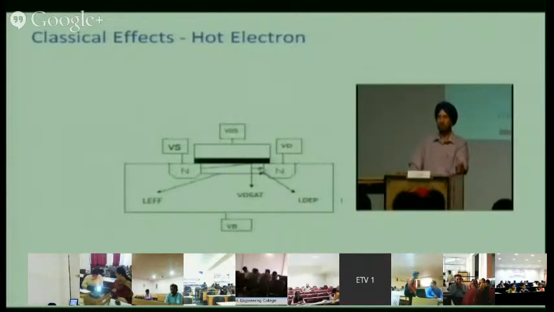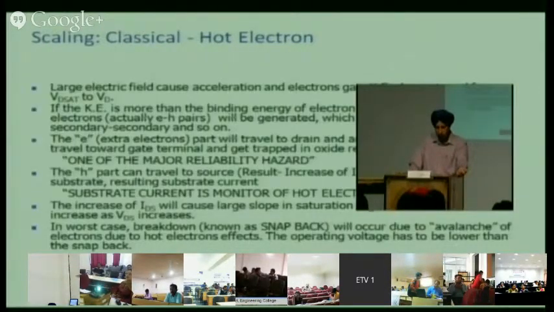So this means these high velocity, high energy electrons can rupture this gate oxide also. Because they have sufficient energy, they can pierce through this and go through to the gate. So this is known as the hot electron effect. This happens when you reduce the channel length.